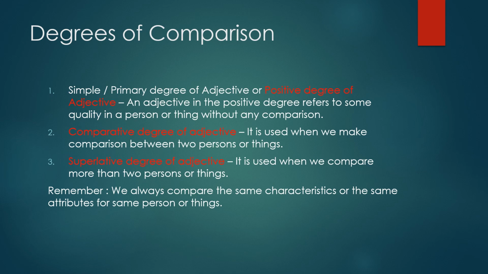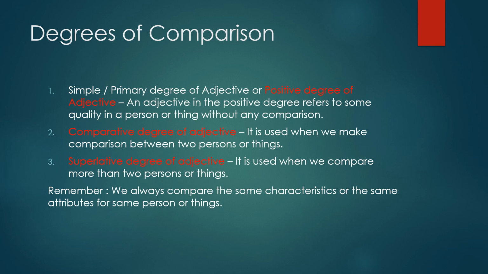Now we have understood that the degrees of comparison in adjectives are done in three forms. First, simple or primary degree of adjective, or positive degree of adjective. An adjective in the positive degree refers to some quality in a person or thing without any comparison. Second, comparative degree of adjective. It is used when we make comparison between two persons or things.